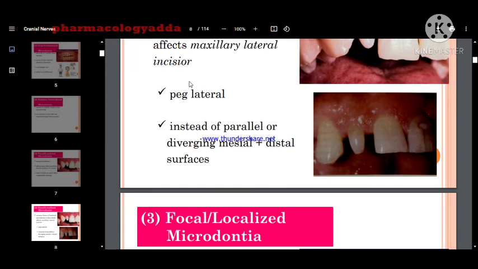Peg. Pig. Remember from the pig. Pig-like structure. Chota sa pig. Okay. Instead of parallel or diverging mesial and distal surfaces, they are not parallel, they are diverging mesially or distally on the surface.